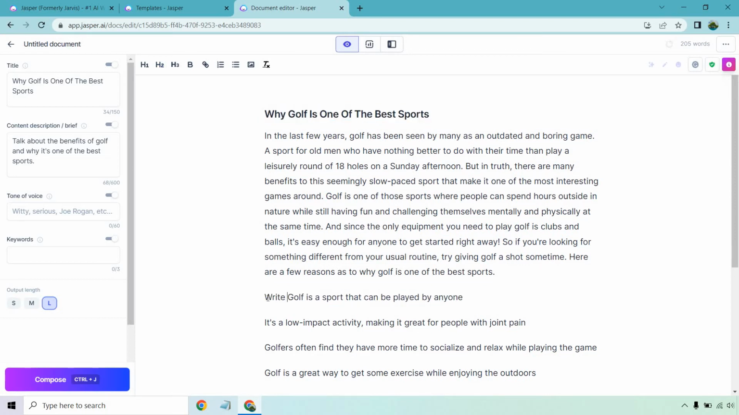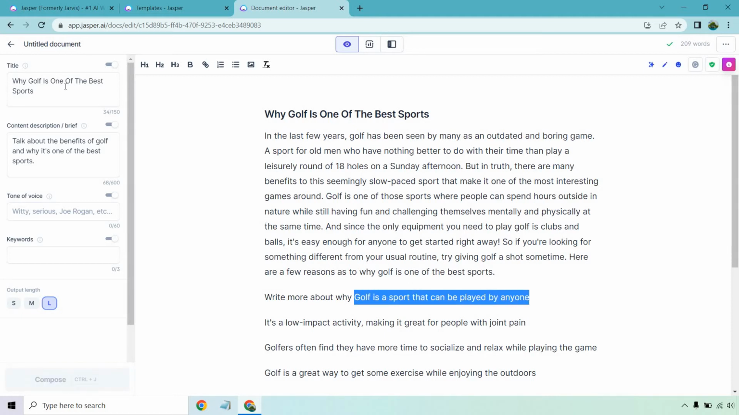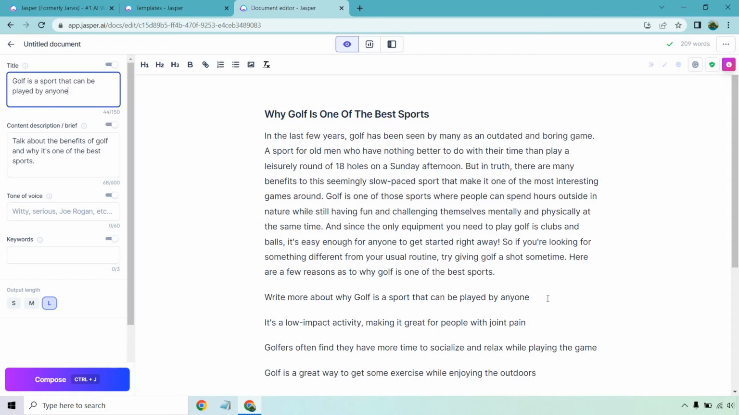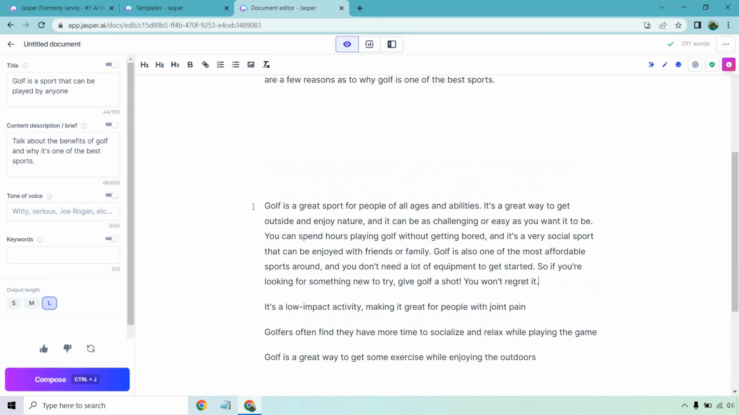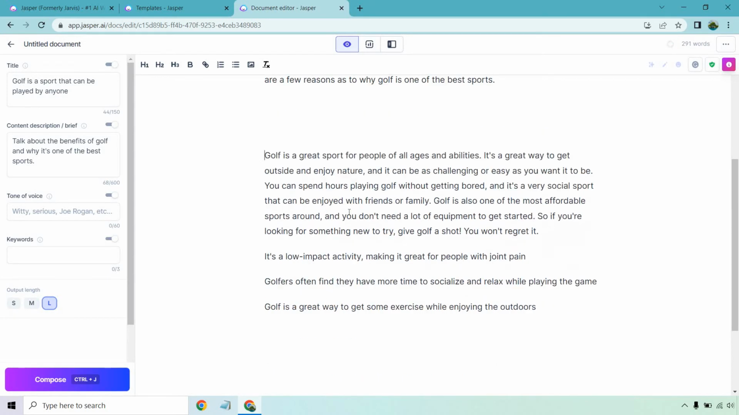So write more about why golf is a sport that can be played by anyone. I'm going to change the title here just so Jasper has an idea of where I'm coming from. And once again, I'm going to highlight this just in case I want to get different results. I can just re-put it in there. So what I'm going to do is Control and Enter. There we go. I just moved it down a little.